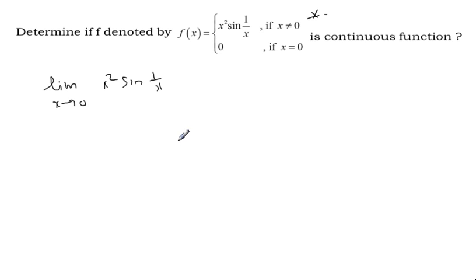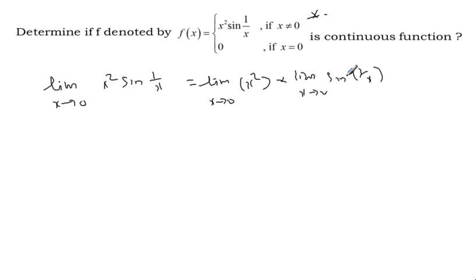Okay, then limit x approaches 0, by the limit theorem, the limit of x square into the limit x approaches 0 of sin of 1 by x. So look at here, what is the first term? 0. But the second can be any real number.